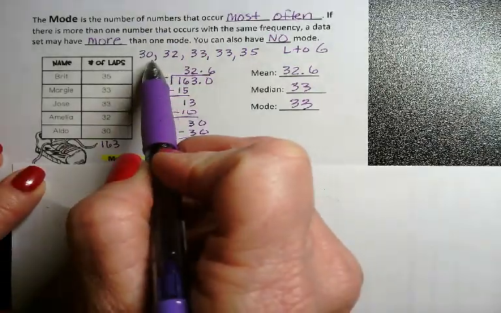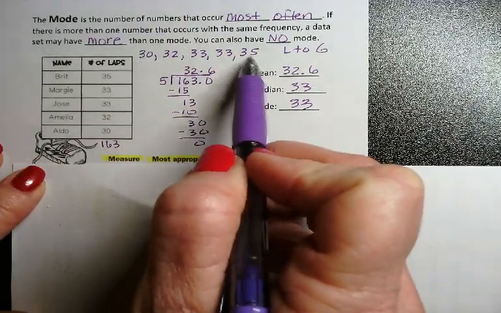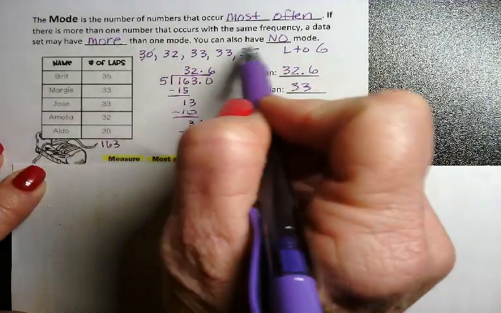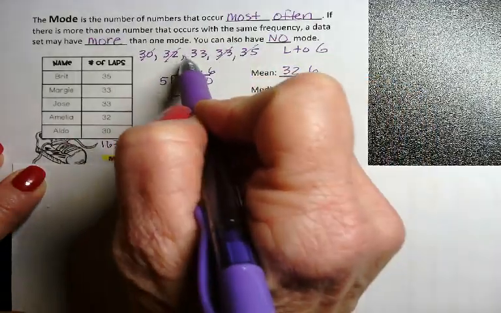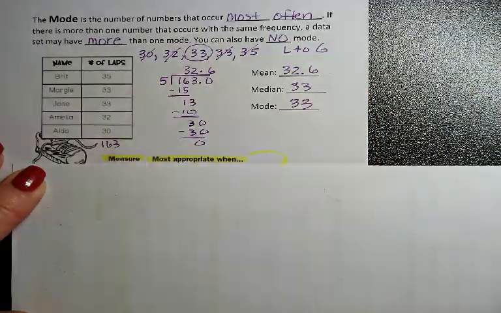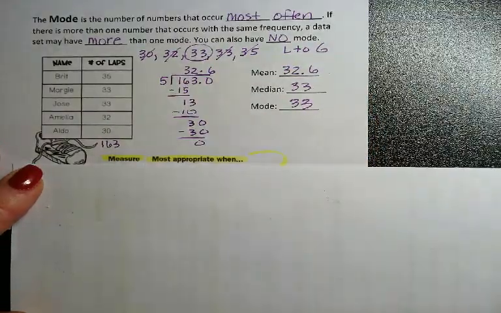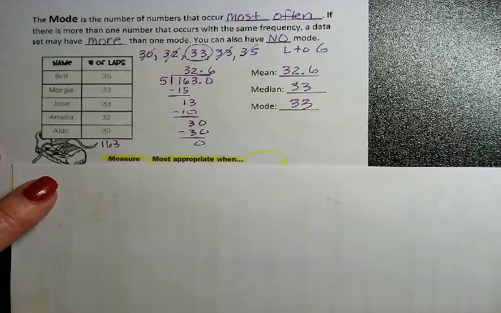Now I want to find my median, which is my middle. So I took this data and I put it in order from least to greatest. And I'm going to do just like we did earlier, and cross off from side to side. And I find my middle to be 33. So that is my median.